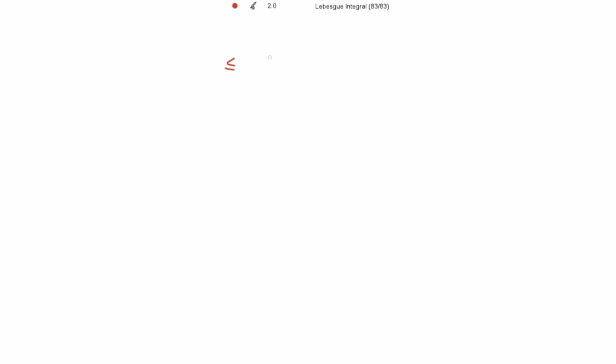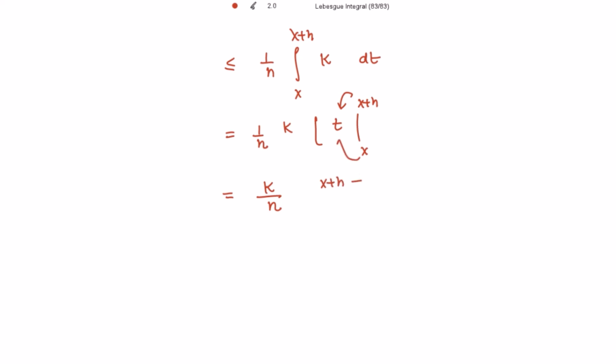So this is less than or equal to 1/h times the integration from x to x + h of K dt. K is a constant, so taking it outside of this integration, the integration of 1 is t, with limits from x to x + h. So this is equal to K divided by h times, when putting the upper limit we get x + h, minus putting the lower limit we get x. So this h is cancelled out with this h now, and we have K over here.